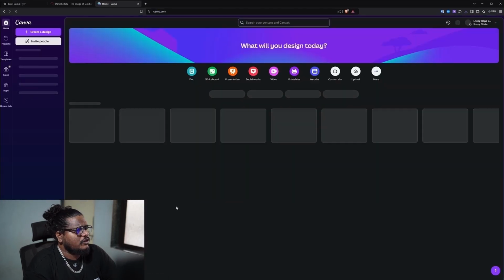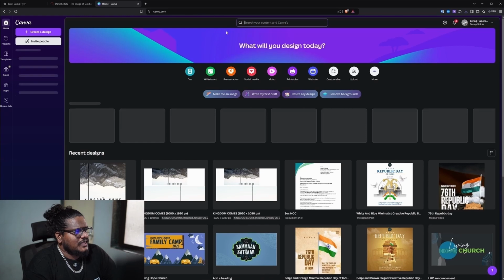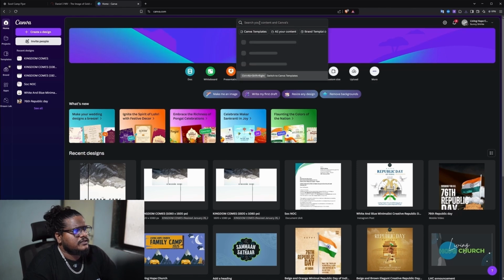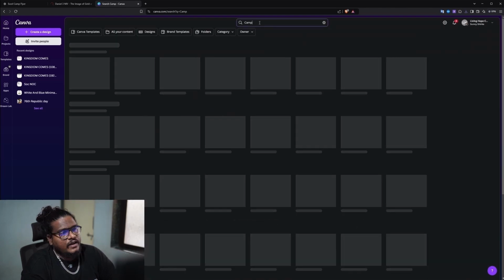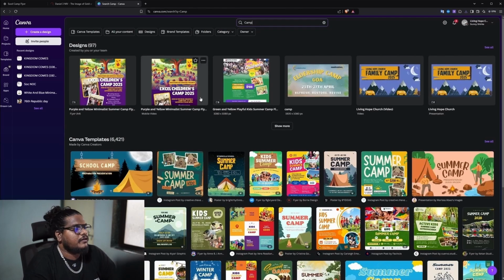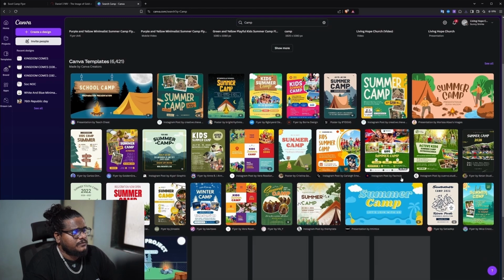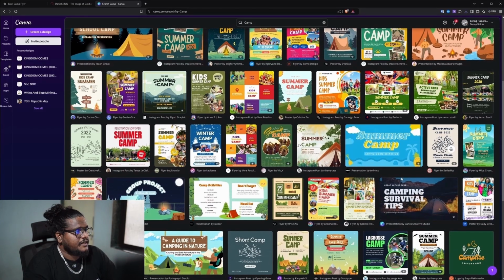We'll go to canva.com. So this is how the basic structure of Canva looks. You have all your templates at the bottom and multiple shortcuts at the top. But all you have to do is just go ahead and search for camp. As we are making a camp flyer, we need a theme for camp. So as you can see, there are tons of templates automatically generated over here.